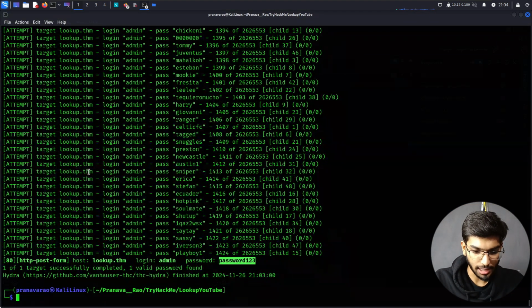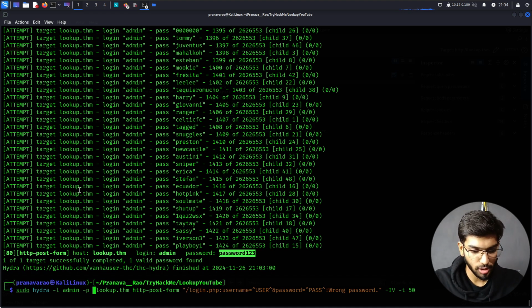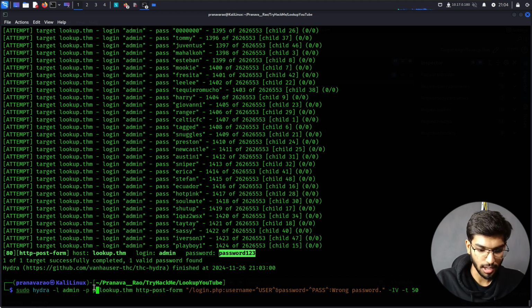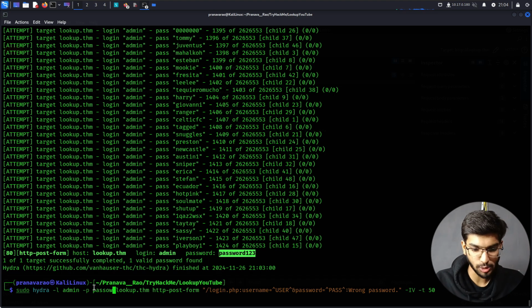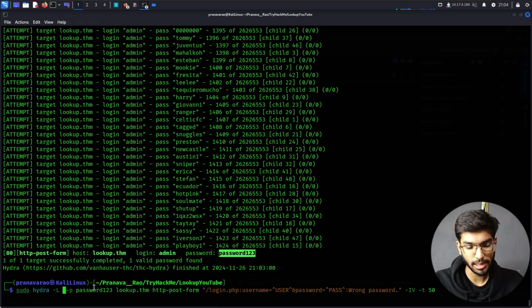What I can do is run Hydra itself for that. But this time, instead of specifying the rocky.txt file, I'm just going to directly give the password to it. Also, make sure you change the capital P to a small p, because those are different switches in Hydra for the password. And for the username, I want to brute force it, so hyphen capital L.